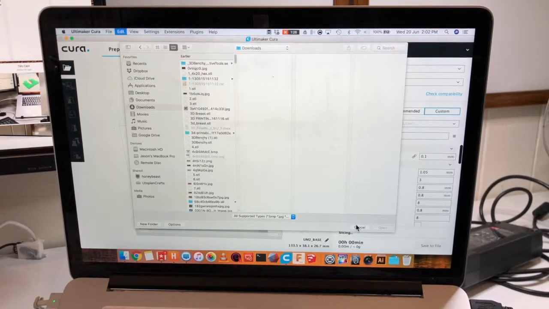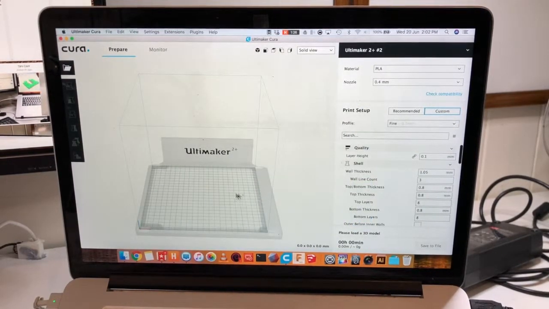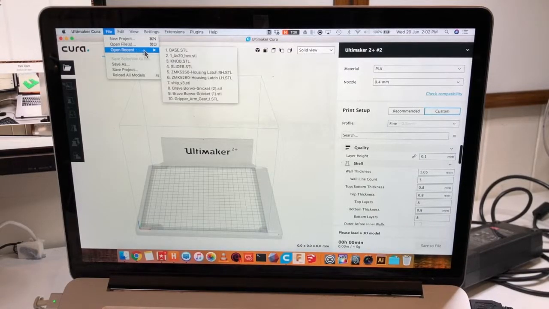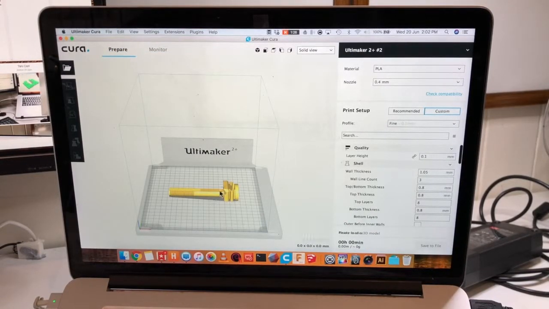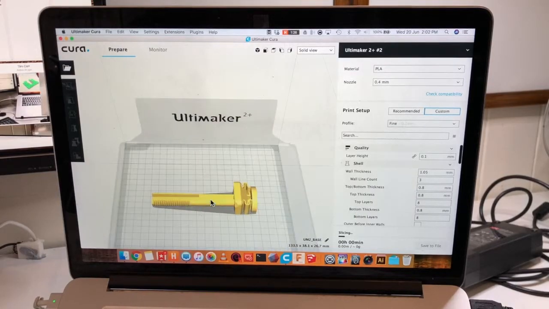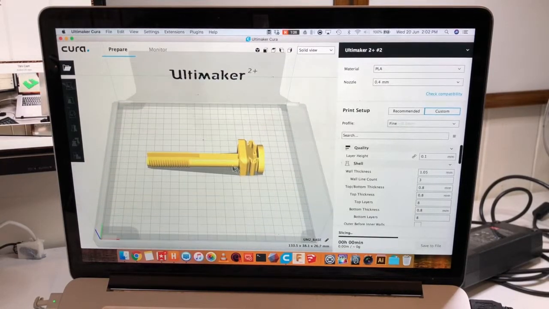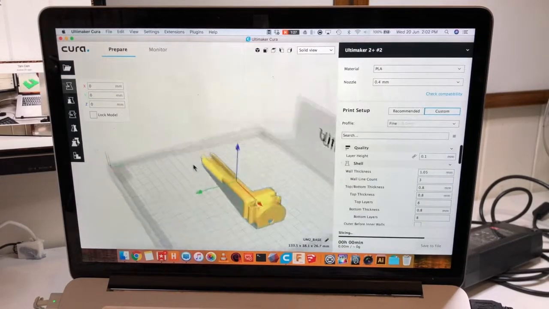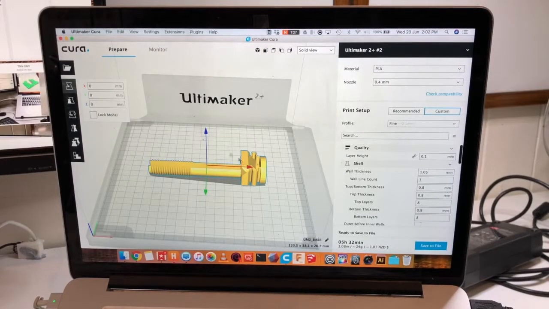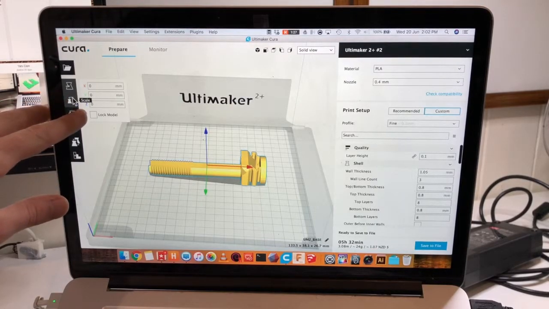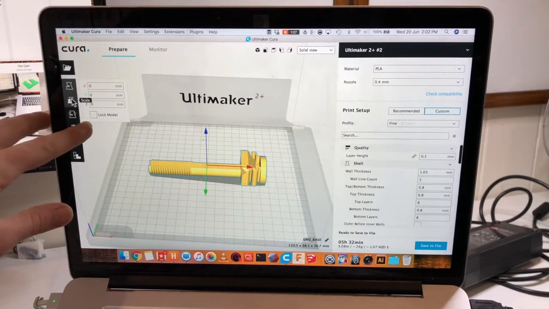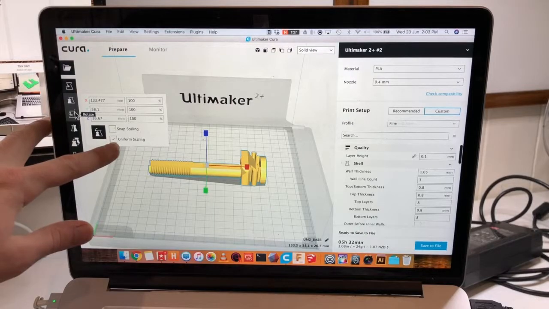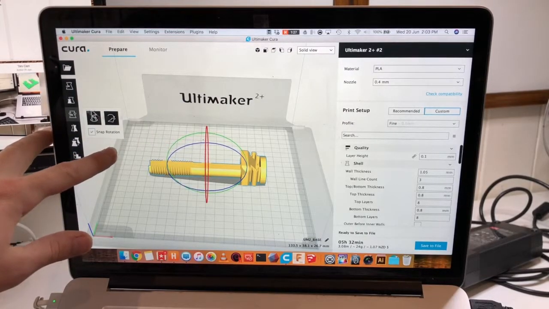In this case, I'm just going to bring in a file that I have recently used. Here you can see something that I've recently printed. It shows up in yellow once it's been imported into the program. When you click on the object, you can rotate around it using the mouse. And on the left side, we have some of the basic control options. First move, then scale, rotate, and it's all pretty straightforward really.